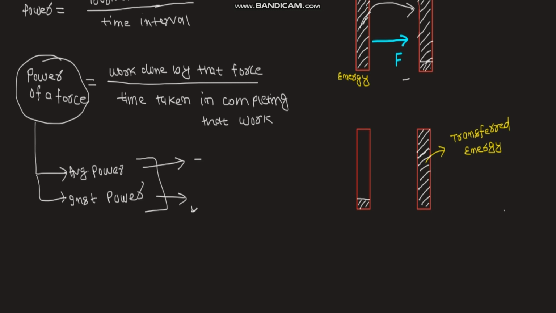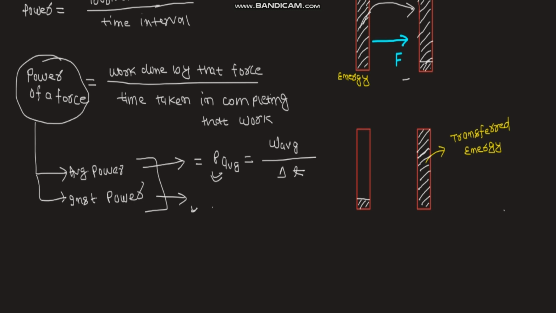So average power is defined as P average equal to average work done divided by delta t. Delta t is the time interval in which we are interested in finding the work done.